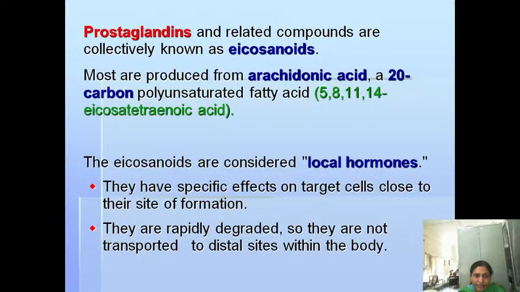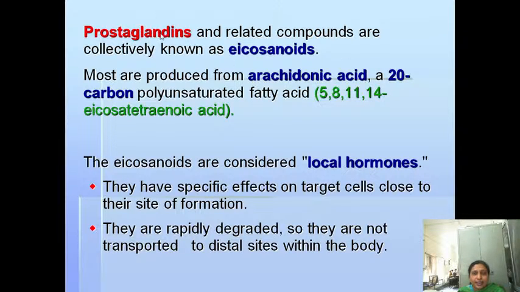How many carbons does arachidonic acid have? It's a polyunsaturated fatty acid. I think you know the meaning of polyunsaturated fatty acid: in its structure there is more than one double bond, so we can call those types of fatty acids polyunsaturated fatty acids. One example of a polyunsaturated fatty acid is arachidonic acid. This is the precursor, that is, the starting material for the synthesis of the prostaglandins.